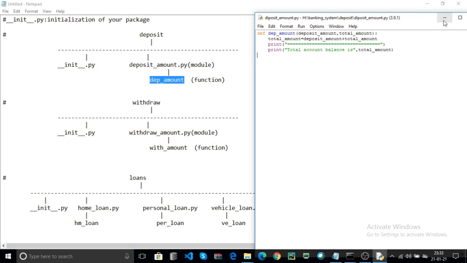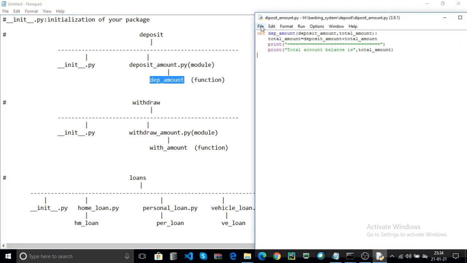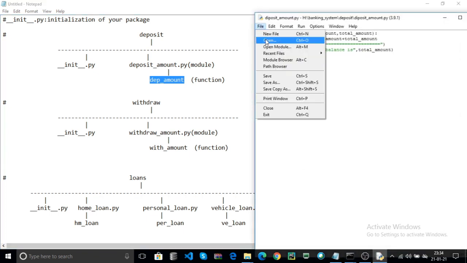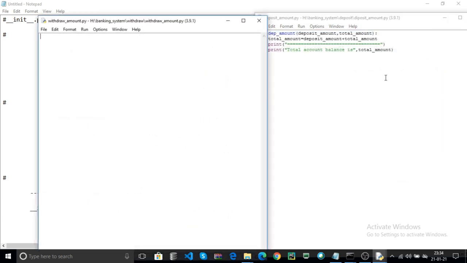Now go to the withdraw. Same as before, go to File, open the other file. The banking system contains the withdraw, and open the withdraw.